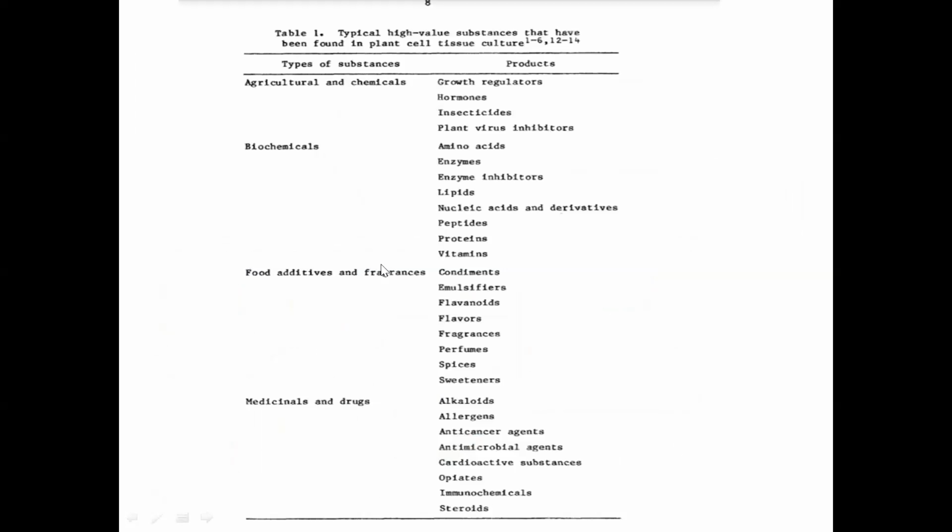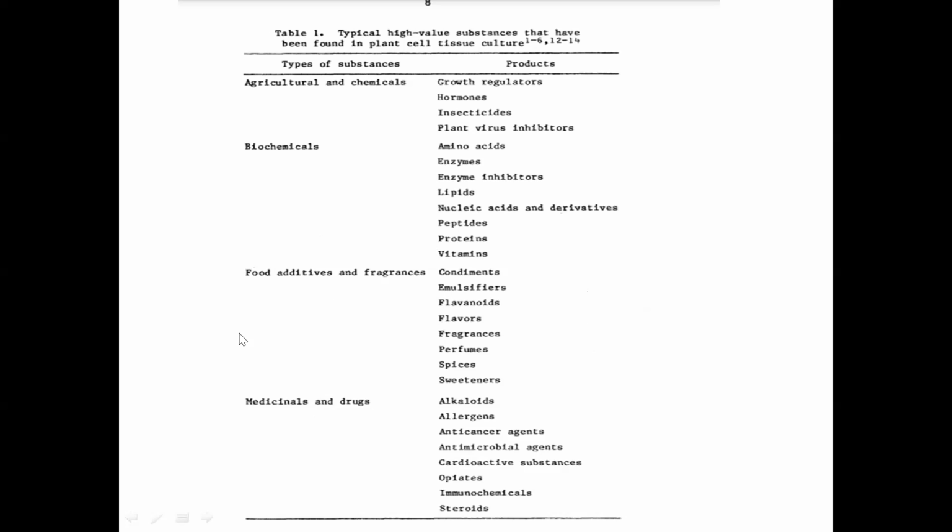So we have commercially high value substances. They have been produced using plant tissue culture methods, like growth regulators: auxins, cytokinins, gibberellins have been produced. Hormones, insecticides, virus inhibitors are being produced. Biochemicals like amino acids, enzymes, lipids, nucleic acid derivatives, all vitamins, they are also coming under secondary metabolites. So they will enhance the amount of vitamins in the plants. You have certain secondary metabolites that enhance the amount of vitamins in the plants.